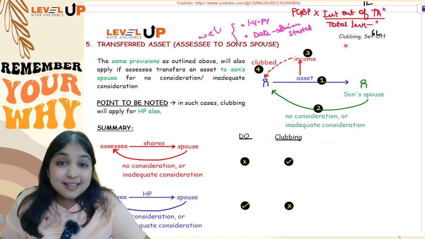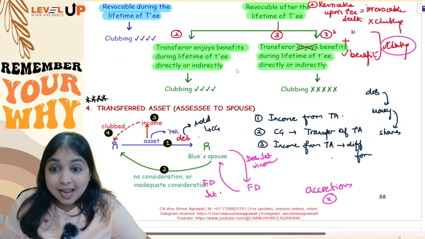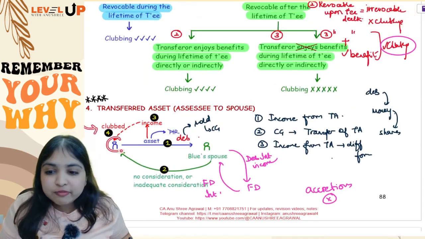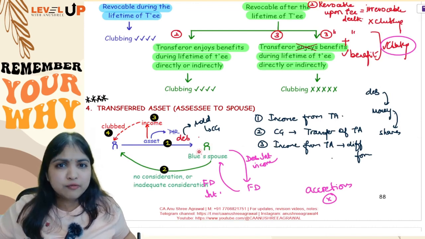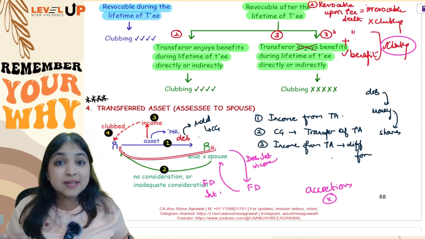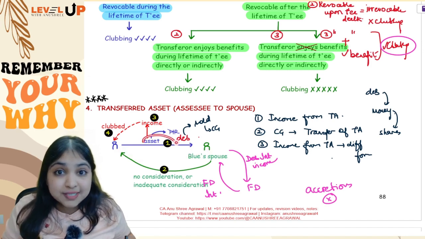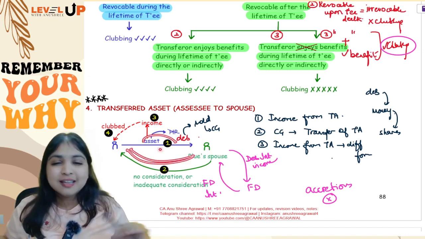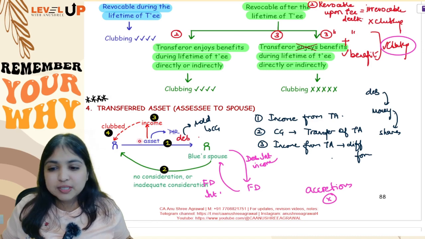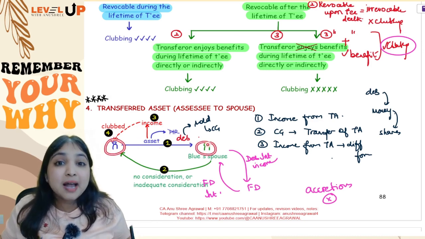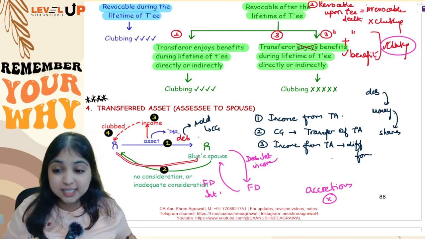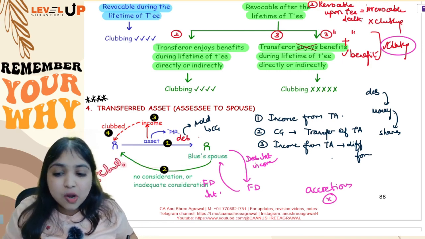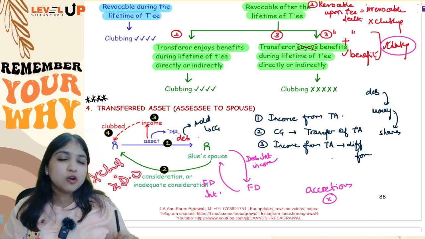Before I go forward, one small thing I forgot to tell you over here. What if between the husband and wife there is an agreement to live apart? Agreement to live apart means what if a divorce is going on between these two, and the transfer of asset happened because of the divorce? Then there will be no clubbing provisions. If the husband and wife are going through divorce proceedings, then neither will the clubbing concept apply, nor will the deemed owner concept apply.